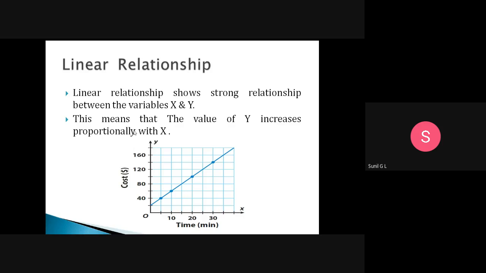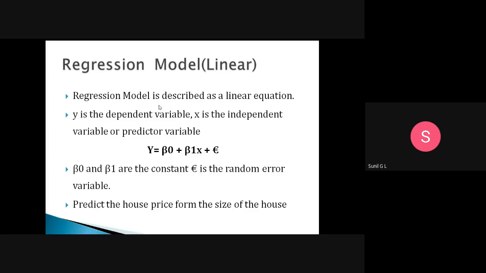Whenever the value of x is increasing, the value of y is also increasing. That relationship we call a linear relationship. Whenever the value of x increases, the value of y also increases proportionally. This we call a linear relationship.